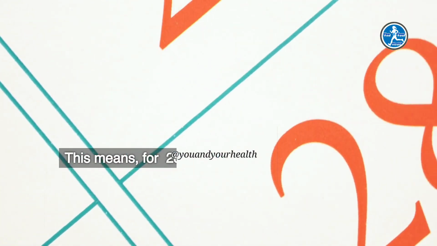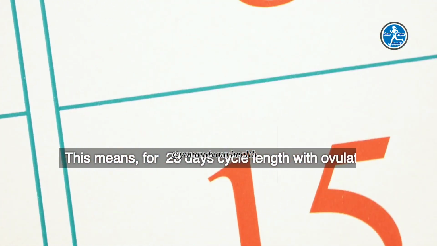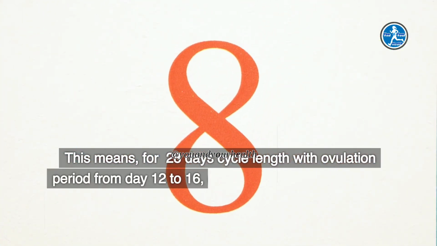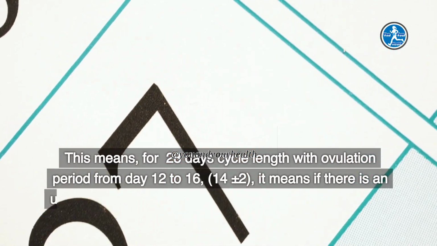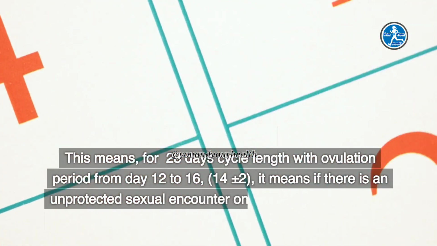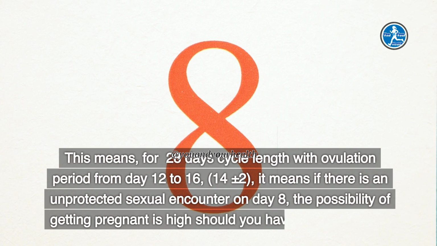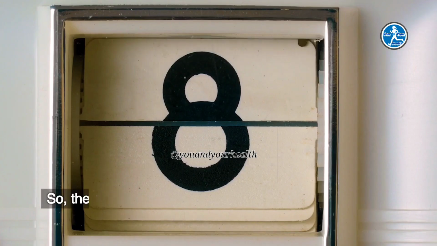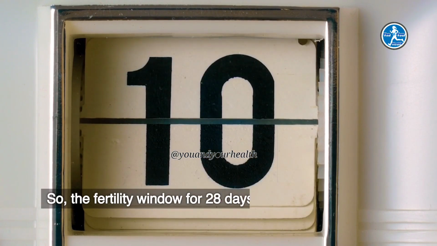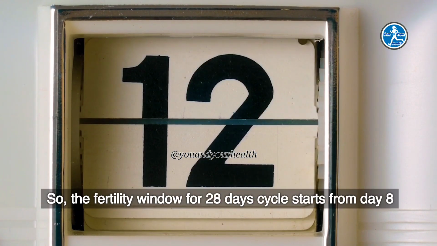This means, for 28 days cycle length with ovulation period from day 12 to 16, 14 plus or minus 2, if there is an unprotected sexual encounter on day 8, the possibility of getting pregnant is high should you have early ovulation. So, the fertility window for 28 days cycle starts from day 8 to day 16.